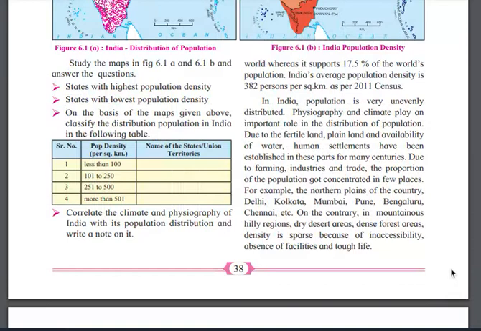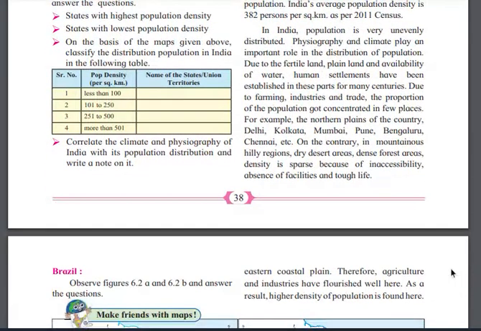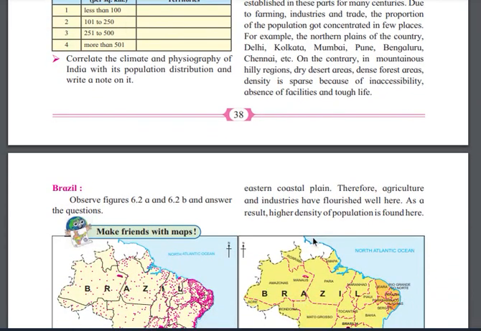For example, in a national park you will not see many people living there. Why? Because of the density of forest. Like in Rajasthan, the population is low because of the desert area. People are not going to live there because there is an absence of facilities, and the life is very tough over there, right?